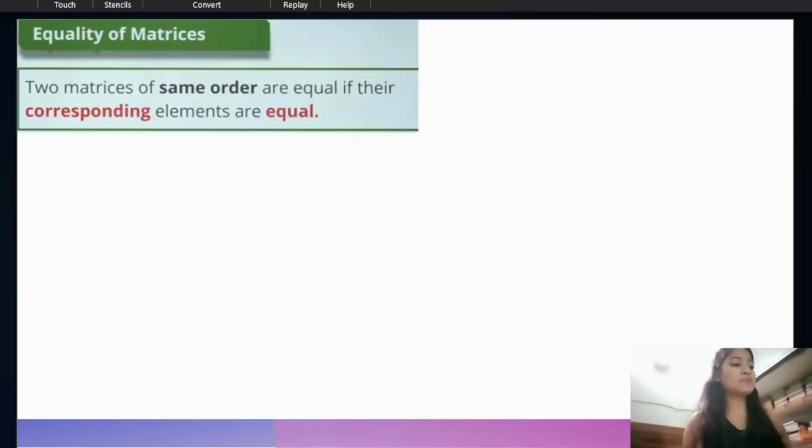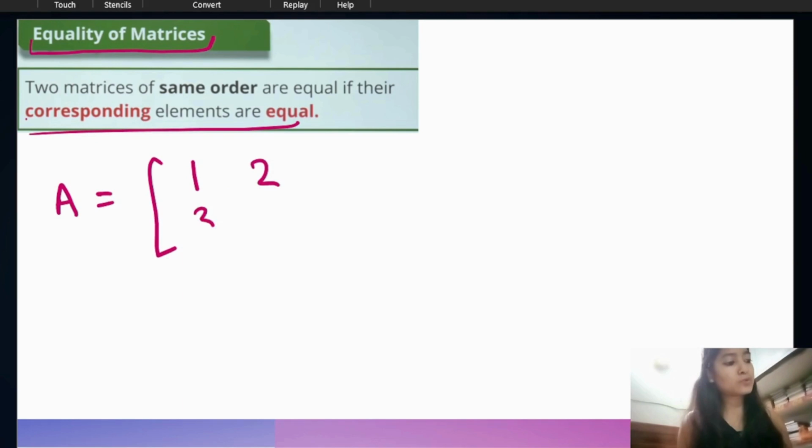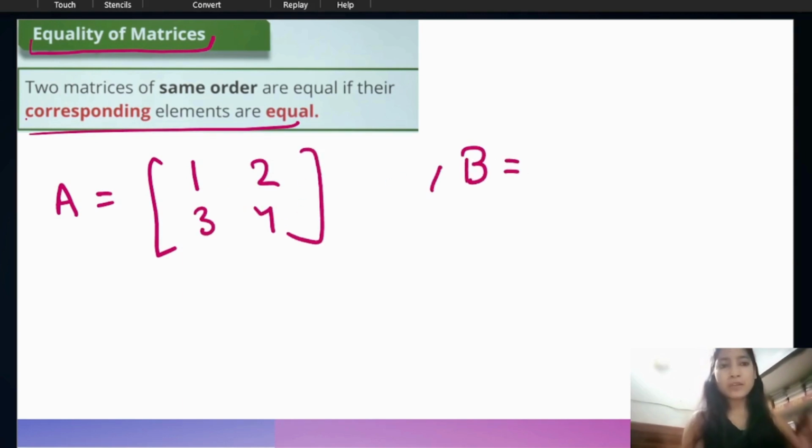So first we have to understand the equality of matrices. What is the equality? Two matrices of the same order are equal if their corresponding elements are equal. Suppose we have a matrix A, 1, 2, 3, 4 and we have a matrix B. Now if we want to make the matrix B equal to A, all the corresponding elements must be equal.